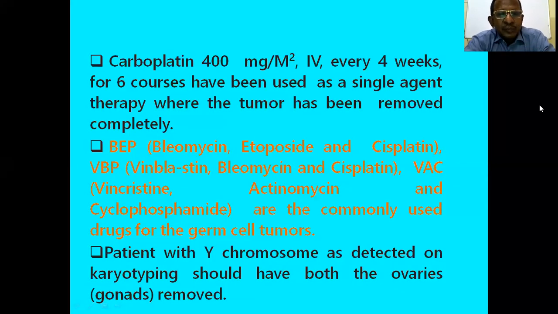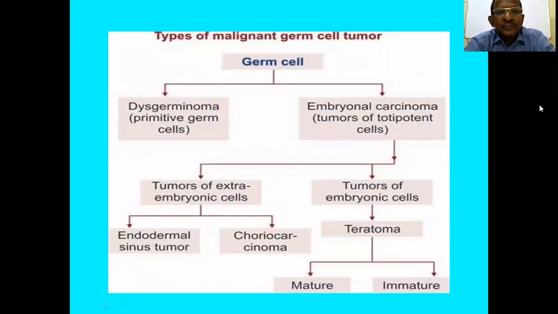And patients with Y chromosome as detected on karyotyping should have both the ovaries removed. Bilateral oophorectomy should be done if Y chromosome is present on karyotyping, especially in case of young patients.